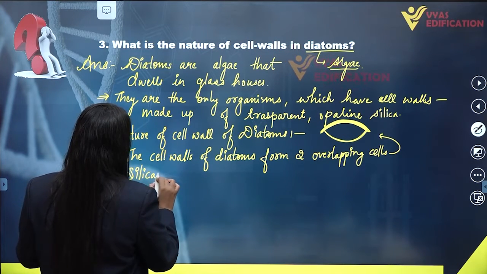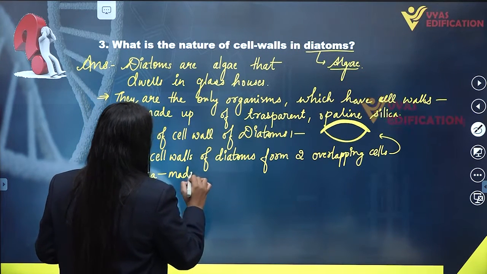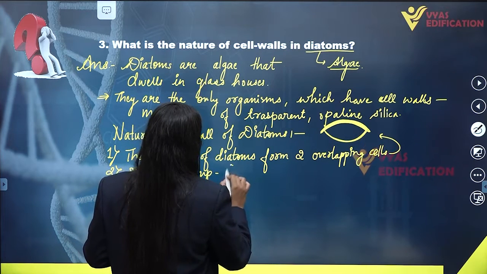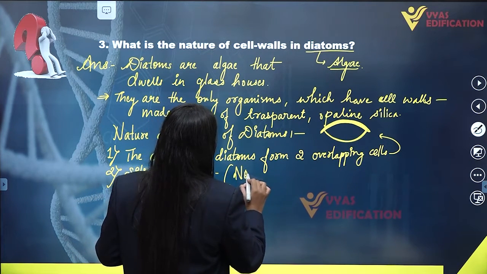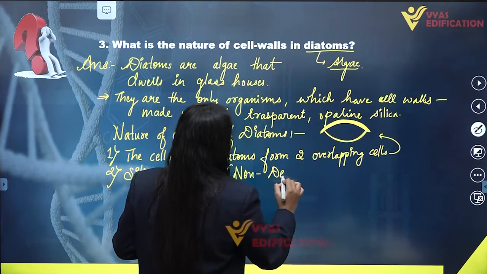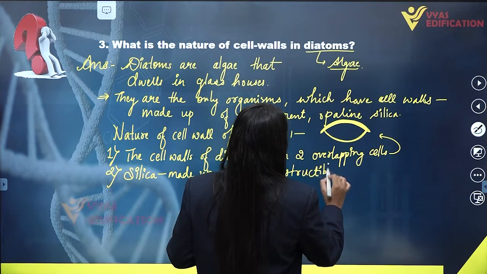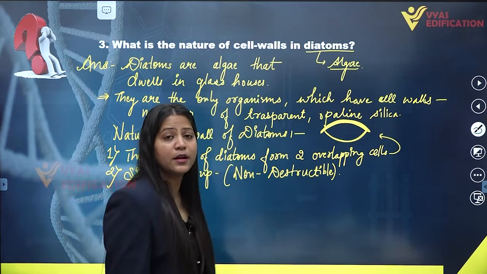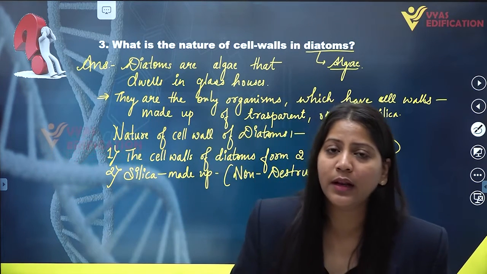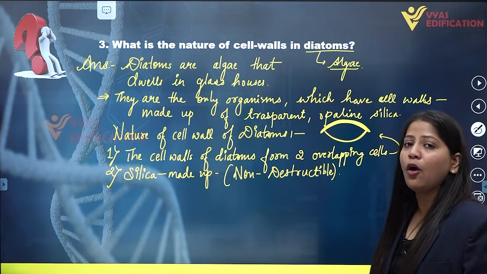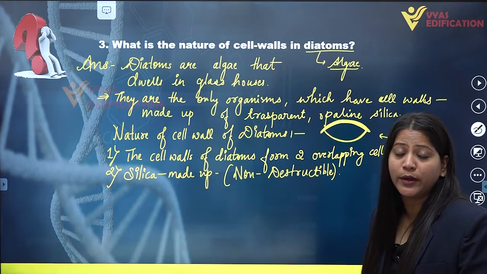It is made up of silica, and hence they are non-destructible because of the presence of silica in their cell wall. They are non-destructible. So this is the nature of cell wall of diatoms, and diatoms are actually algae.